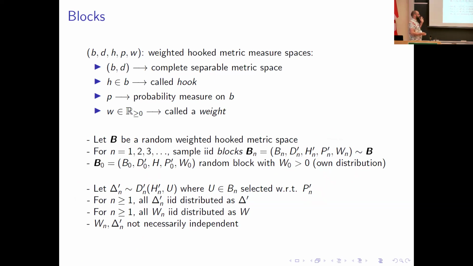So for n greater than or equal to 1, all of these delta n primes are IID distributed as some delta prime. And of course, all of the weights Wn for n greater than or equal to 1 are IID distributed. And I just want to note here that these are not necessarily independent, right? I sample a space according to some joint probability measure. So, okay, so what do I do with these blocks?